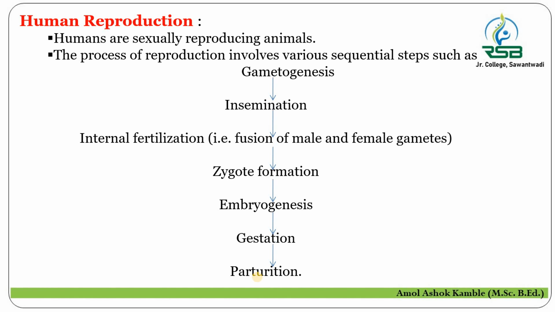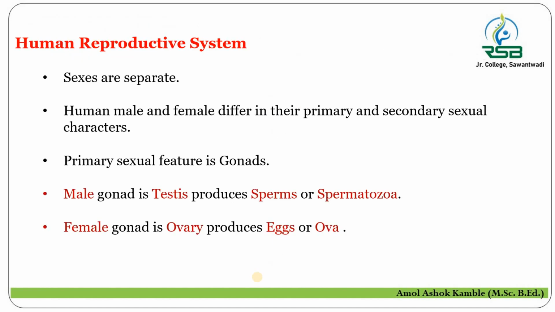So let us come to know the basics of the human reproductive system. We are not going to study it in detail; we are going to study that in the next lectures. So in this point, we are going to study or revise just the primary and secondary sexual characteristics of the human reproductive system.